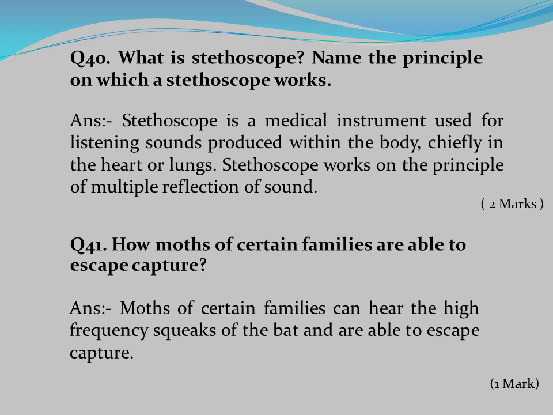Question number 40. What is stethoscope? Name the principle on which a stethoscope works. Answer: stethoscope is a medical instrument used for listening sounds produced within the body, chiefly in the heart or lungs. Stethoscope works on the principle of multiple reflection of sound.